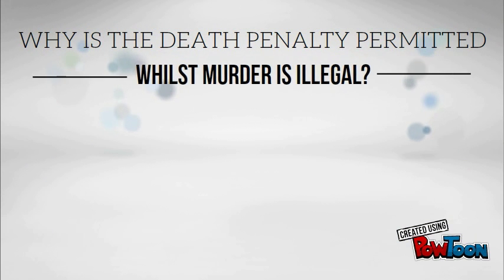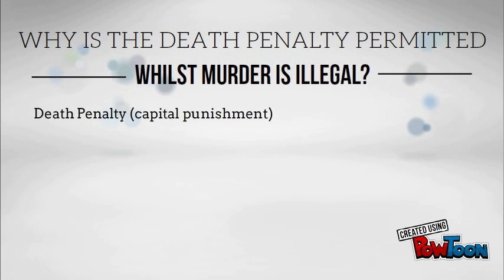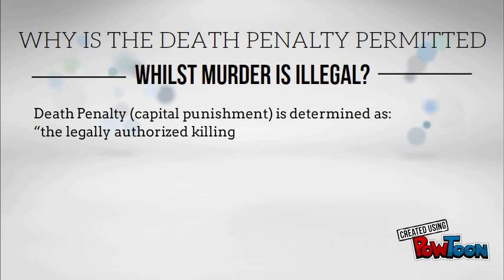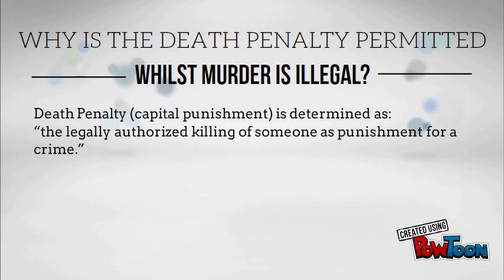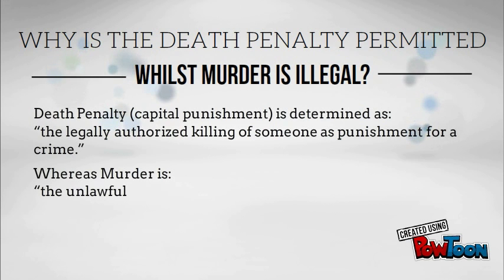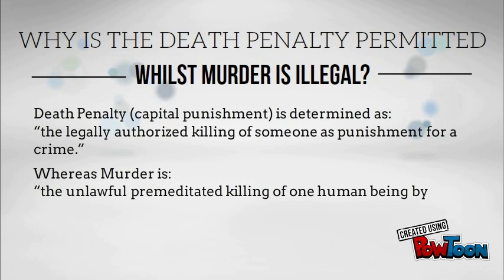Alright, let's think through this. Firstly, why is the death penalty permitted whilst murder is illegal? Well, to understand both of these things, we need to know what these things mean. So, death penalty is determined as the legal authorized killing of someone as punishment for a crime, whereas murder is the unlawful premeditated killing of one human being by another.